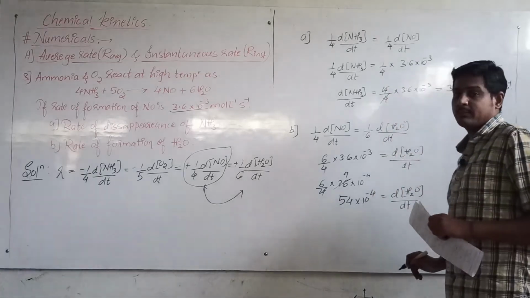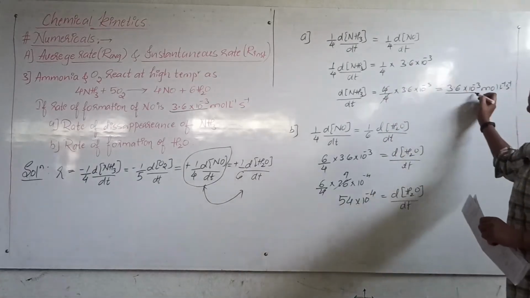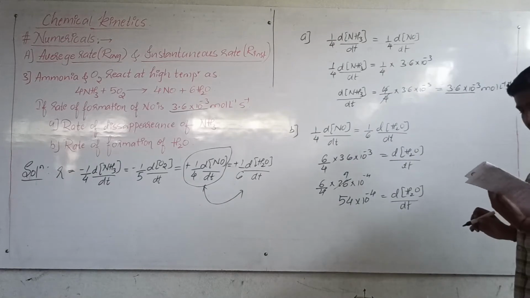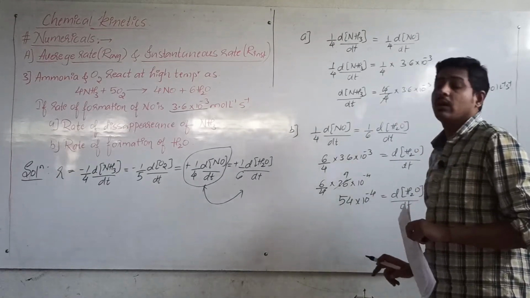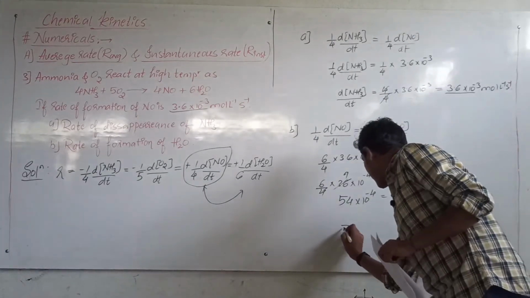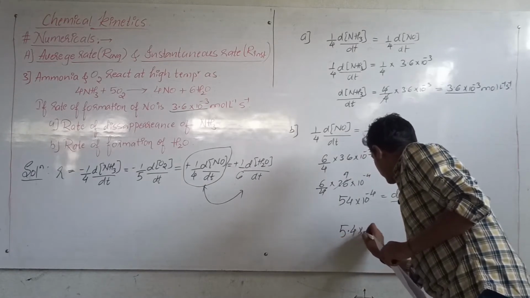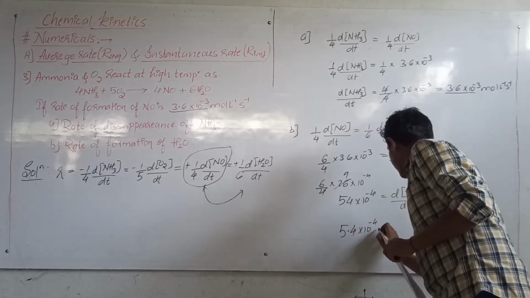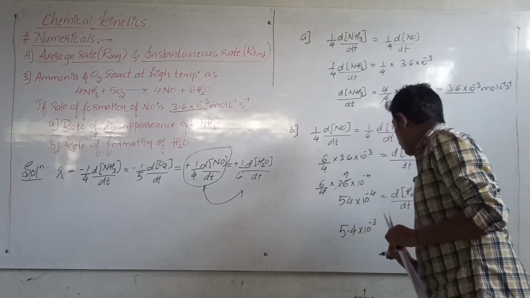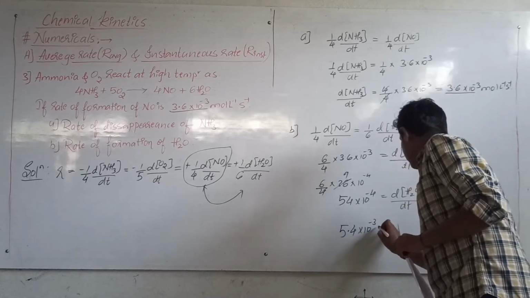Now this is also correct, but here I have expressed it in terms of 10 to the power minus 3, so I will express this also in terms of 10 to the power minus 3. Also it will become 5.4 into 10 to the power minus 3. What is the unit?